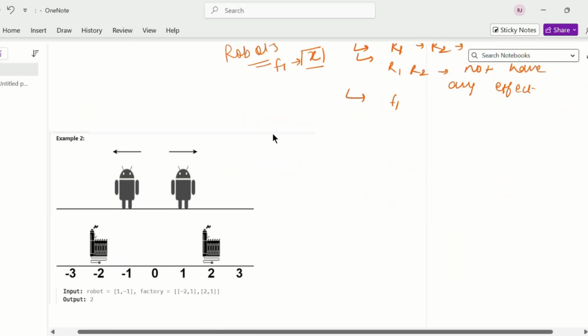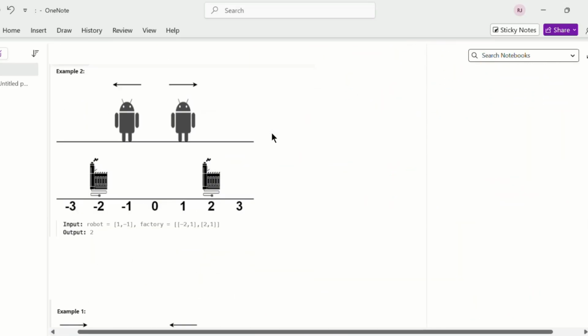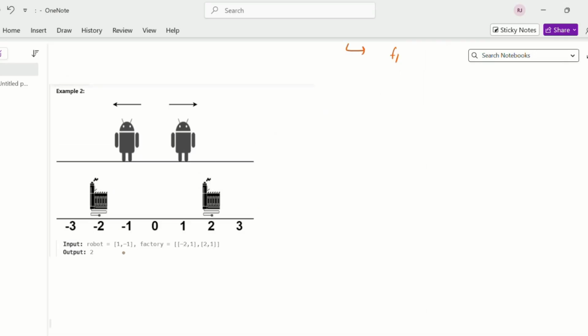First, we can check it with the help of an example. Suppose in this example one robot is at -1 position and the other robot is at 1 position. Then one factory is at -2 position and its limit is 1, and one factory is at 2 position and its limit is also 1. So we have two robots, and there are two options. This robot can move to this factory, and this robot can move to this factory also.